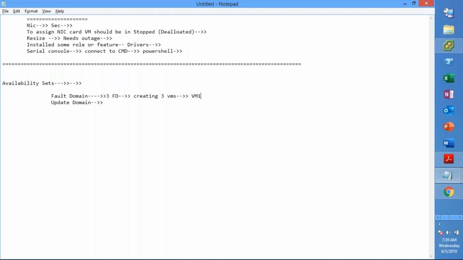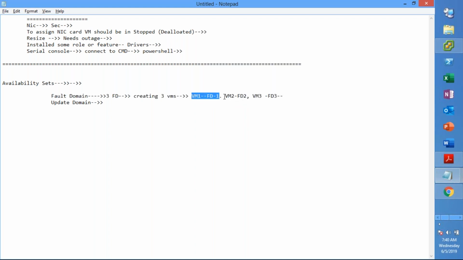So VM1 will be in fault domain 1, VM2 will be in fault domain 2, and VM3 will be in fault domain 3. Each fault domain is nothing but a hardware or rack. You can think of it as a server within a rack. Now fault domain 1 goes off, let us say.